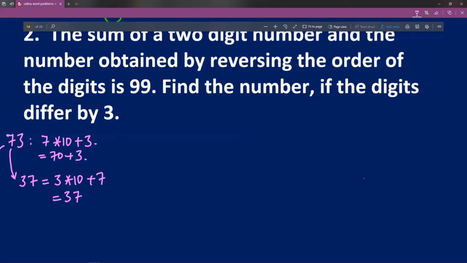Now this logic and this logic, just remember this logic. This is the first thing that you need to remember. The second thing that you need to remember is that if you see this number 73, if we take the difference of the two digits, the difference is 4.